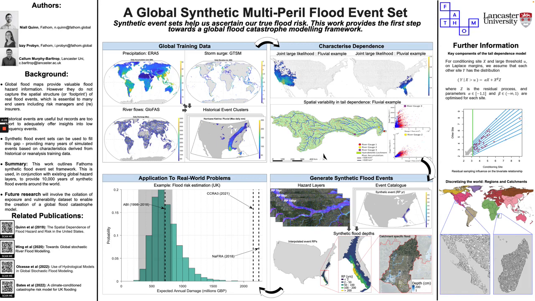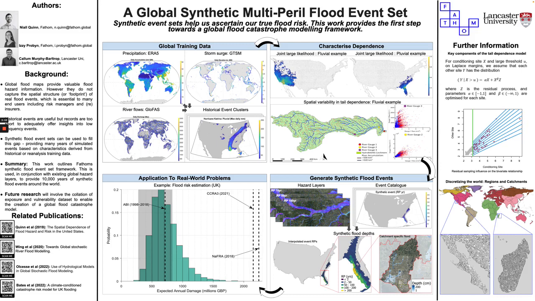However, typically observations cover a relatively limited time span, perhaps 30 years, meaning that we're unlikely to fully capture our true risk based purely on observations. One solution to this problem is the creation of a modeling framework, typically trained on historical observations, which can be used to provide predictions representing thousands of years of events. Here we provide a high-level overview of the ongoing work, which aims to use global, freely available datasets to produce a 10,000-year synthetic flood event set accounting for pluvial, fluvial, and coastal inundation processes.